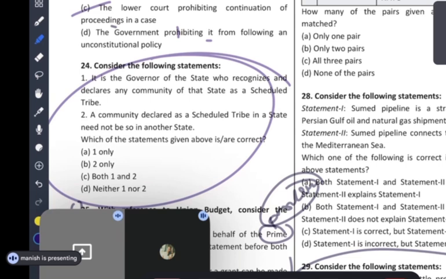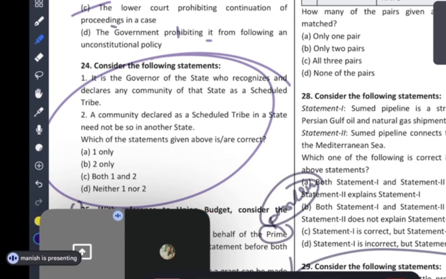What is the meaning of need not be so in another state? It means there is no necessity. Suppose that I am Patel. In Madhya Pradesh, I am Patel, and that is OBC. But in Andhra, not necessarily will the Patel again be in OBC. They can be in another category as well. This is what the question is saying.